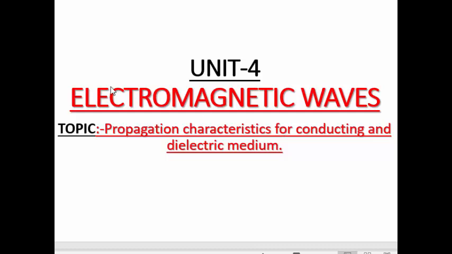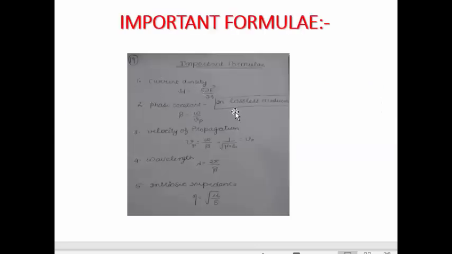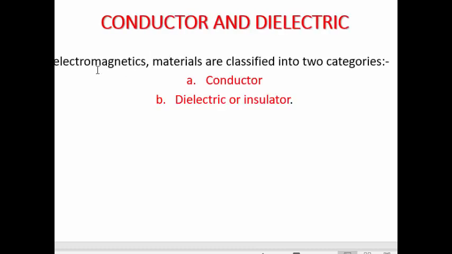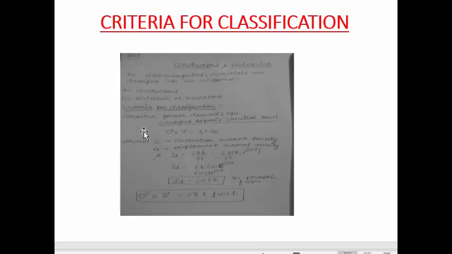In our previous lecture video we have done some important formulas, like the formulas for the current density in the lossless medium. In the lossless medium, we have revised the phase constant, velocity of propagation, wavelength and intrinsic impedance formulas. And in the lossy medium, we have done the attenuation constant, phase shift constant, phase velocity and the wavelength. And we have done materials in electromagnetics, that is conductor and dielectric. Then after that we found some criteria for the good conductors and dielectrics, meaning how can we know whether the medium is conducting or not.